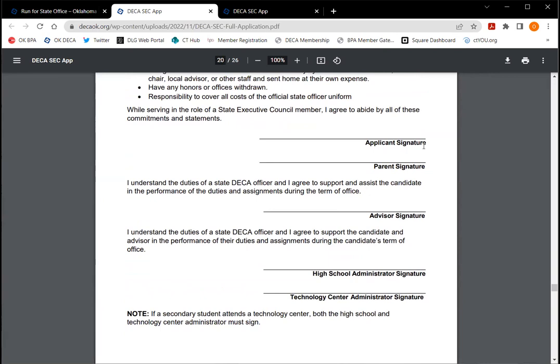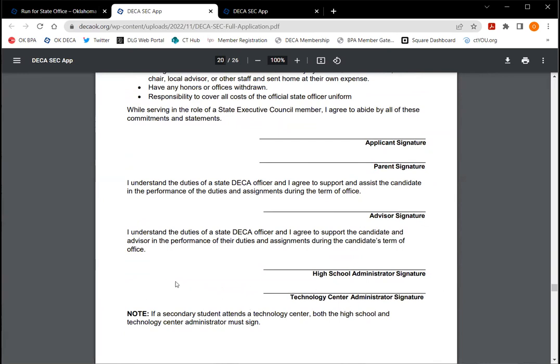So your applicant signature, that will be the candidate. If you are under 18, you'll need to have your parent or guardian sign here. Local advisor, your high school administrator, and if you're at a technology center, you'll need to have your technology center administrator sign here as well. If you are at a high school, you can just write NA on the technology center sign.